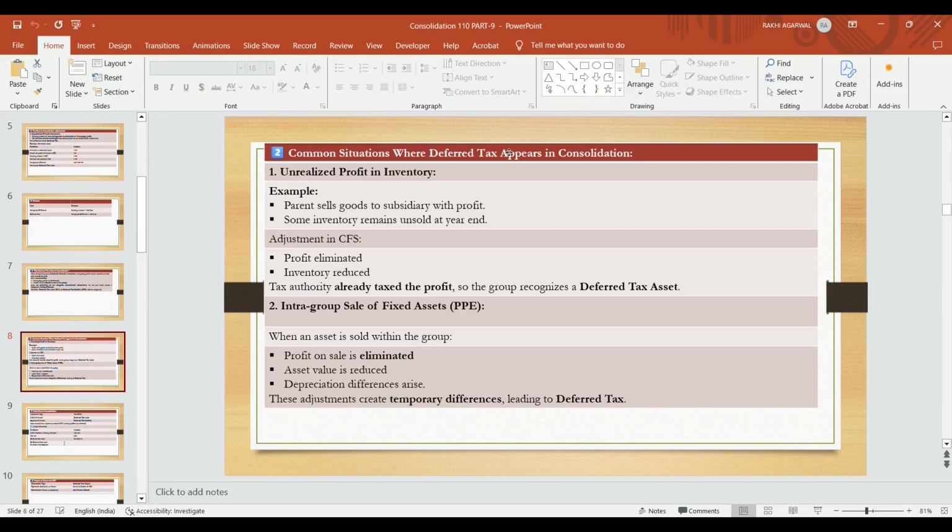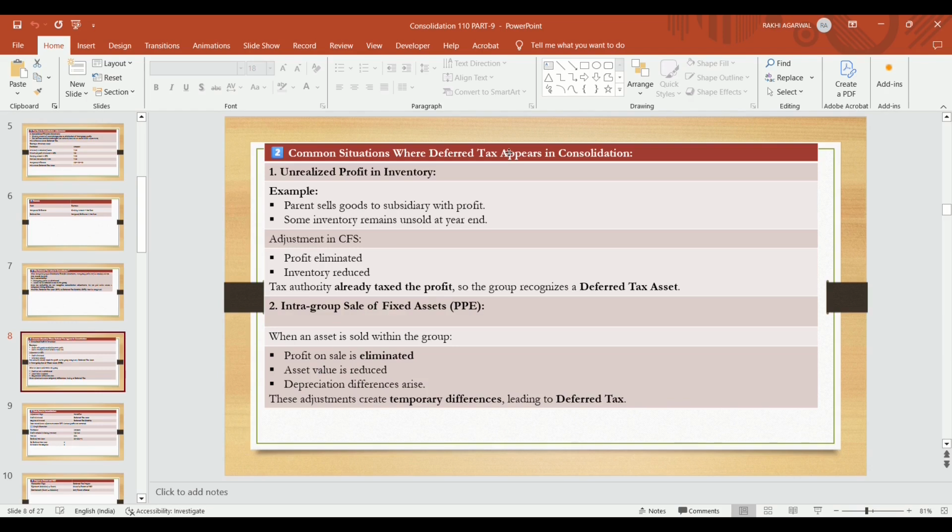A common situation when deferred tax appears in consolidation is unrealized profits in inventory. Suppose, for example, the parent sells goods to the subsidiary at a profit. Some inventory remains unsold at the year end. That is the unrealized profit in inventory. Who recognizes the profit? The parent. NCI is not affected by that, because in the subsidiary's profits the parent has a shareholding, but in the parent's profit the subsidiary does not have any holding.